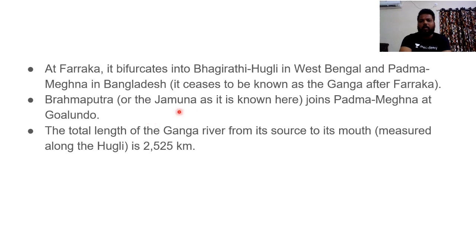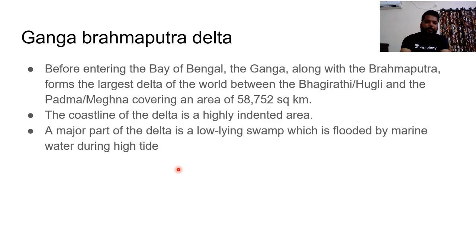The Brahmaputra river, called Yamuna river in Bangladesh, joins this Padma and Meghna in Bangladesh. Directly do remember, Brahmaputra is not joining the entire stream of the Ganga river, but the stream which enters Bangladesh, that is Padma and Meghna. Brahmaputra joins the Padma and Meghna at Goalundo in Bangladesh. The total length of the Ganga river from its source to its mouth, measured along with the Hooghly, is about 2525 kilometers, the longest and largest river of India.